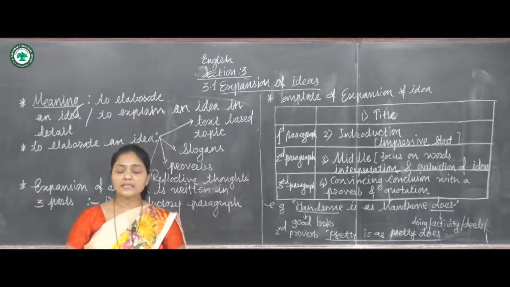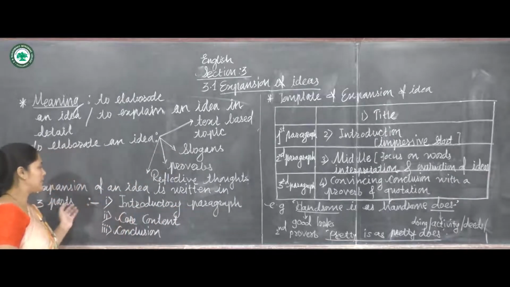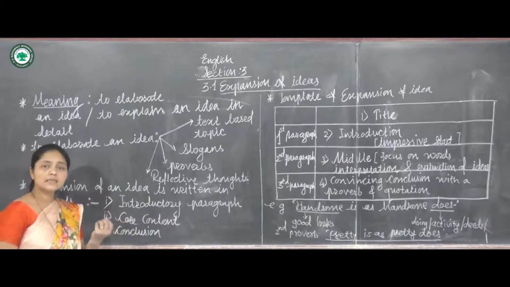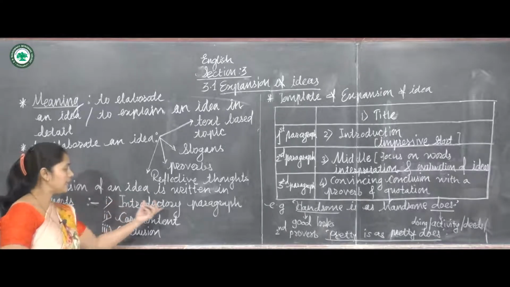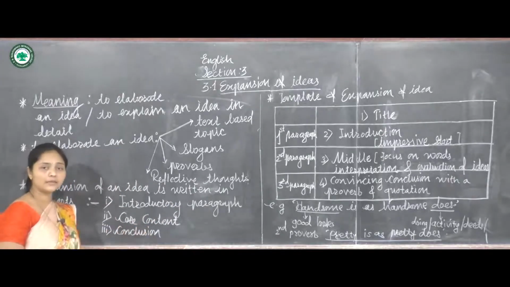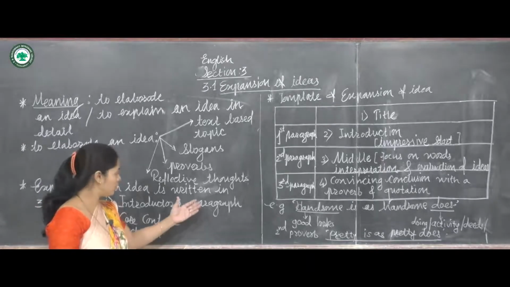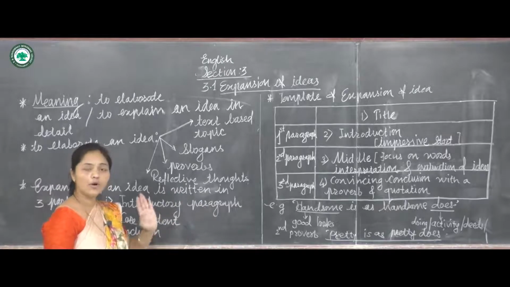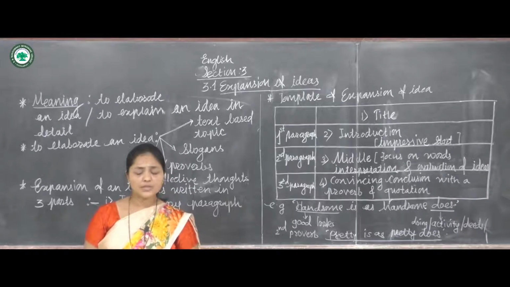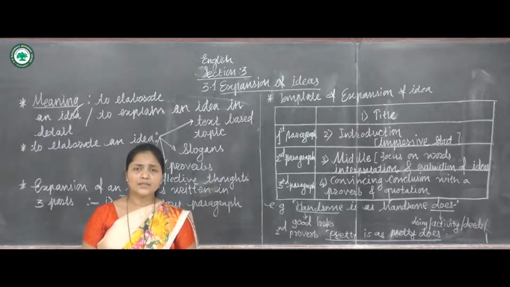Now ideally it is written in 3 parts, as I told you earlier. The first is the introductory paragraph, the second is the core content, and the last is the conclusion. You have to develop your idea in these 3 points. First is the introductory paragraph.